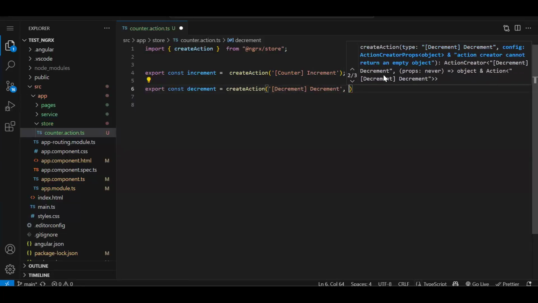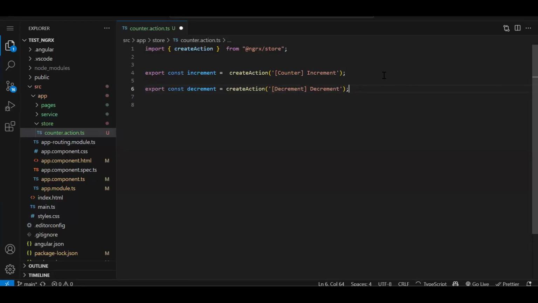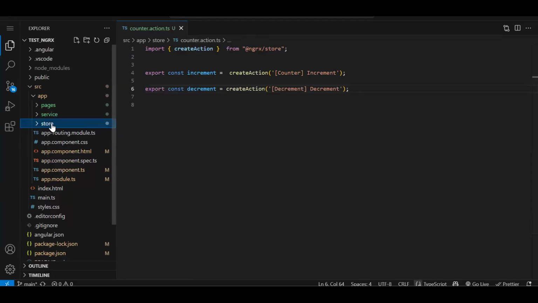So we created two actions, increment and decrement. Fine. As I said, whatever operation you are going to perform with your state, you define it over here. In action, we don't have any logic. We just describe what things are going to happen with our state. Once you create the action, the next thing is to create the reducer.